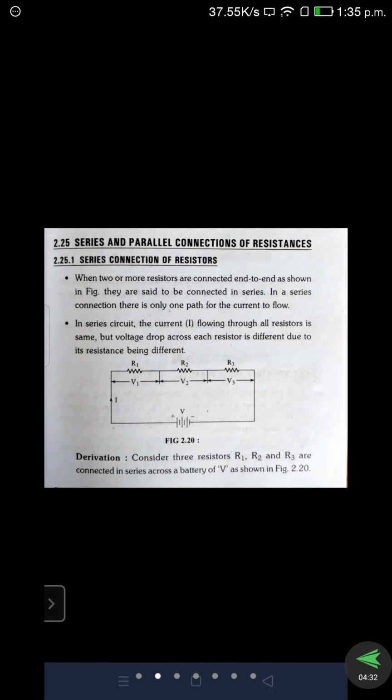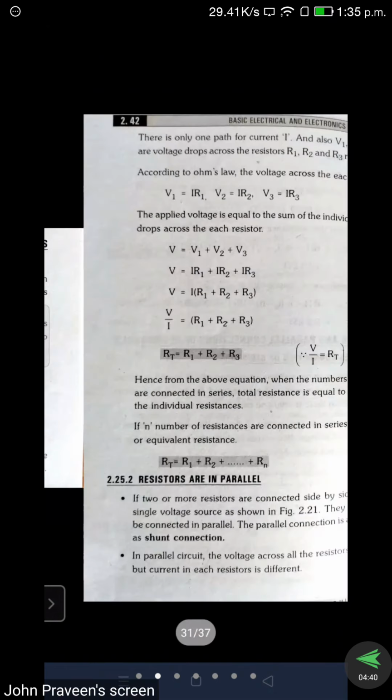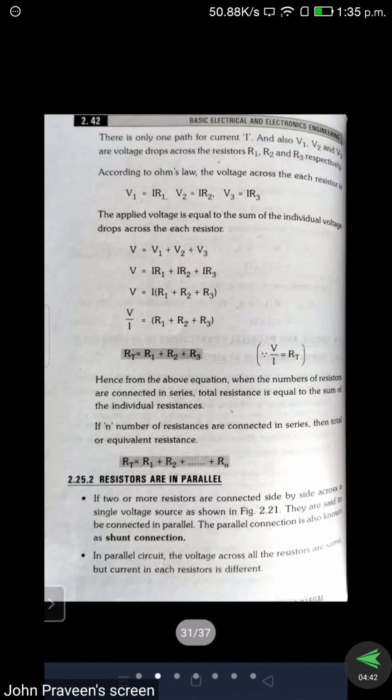This is an assumption we are taking here, and all three resistors are connected across a voltage source V. So according to Ohm's law, we know that the voltage is a product of current and resistance. But there are three voltage drops, V1, V2, V3, that we should find out.